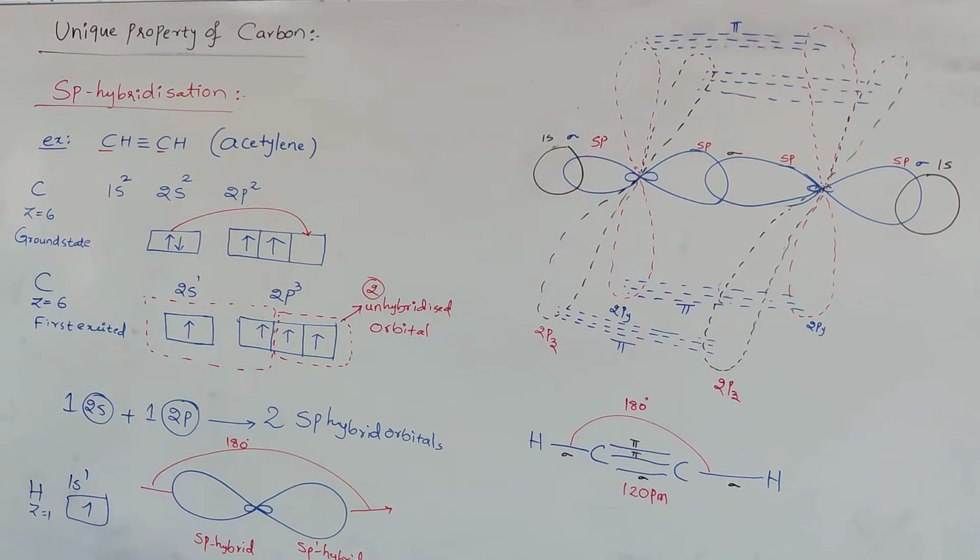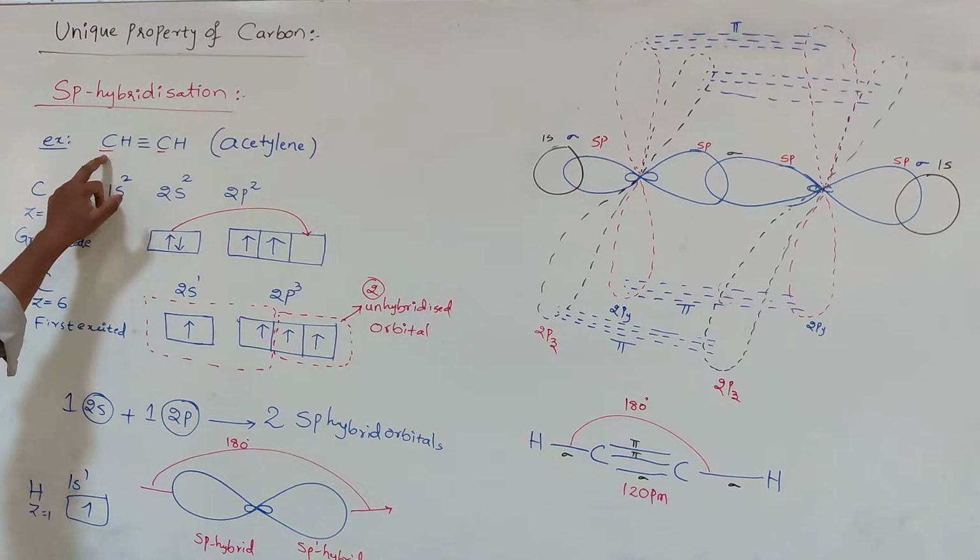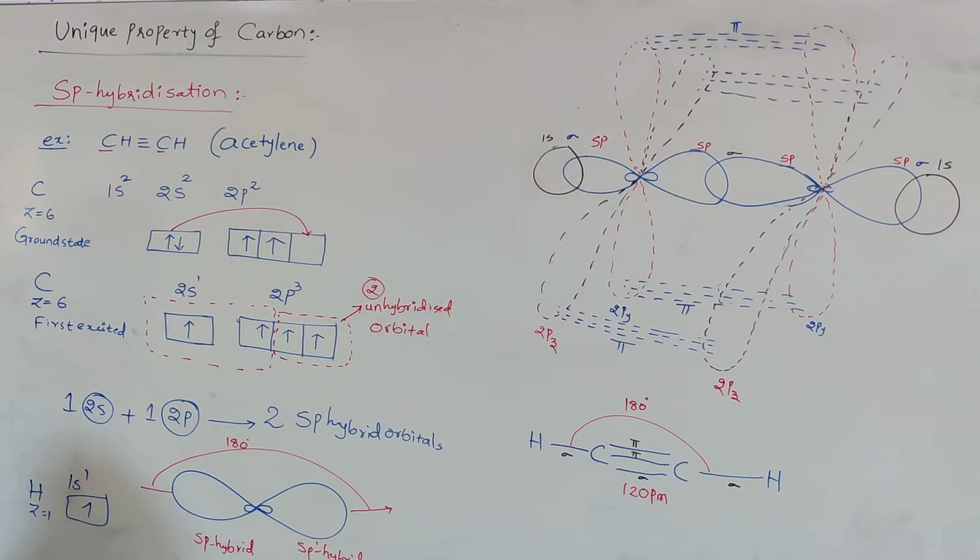Now in the acetylene molecule, around each carbon atom 2 sigma bonds and 2 pi bonds are present. For the formation of the 2 sigma covalent bonds, we need 2 hybridized orbitals. In order to form 2 hybridized orbitals, 2 atomic orbitals are involved in the hybridization.